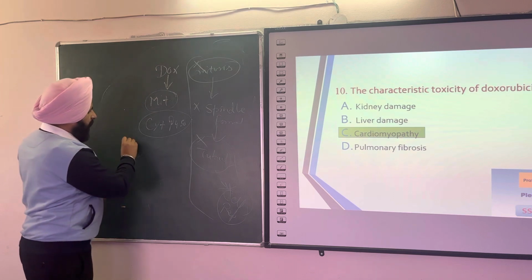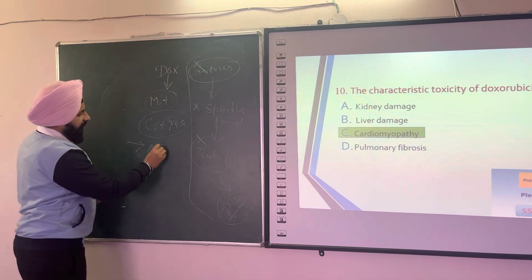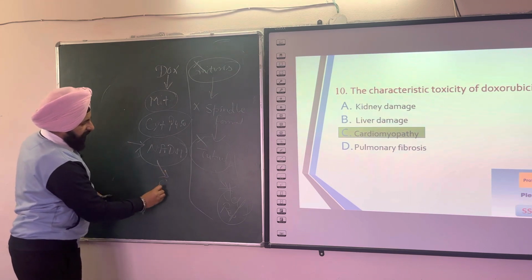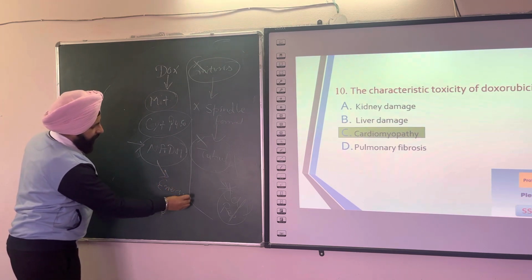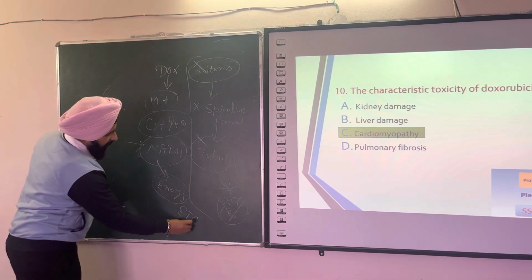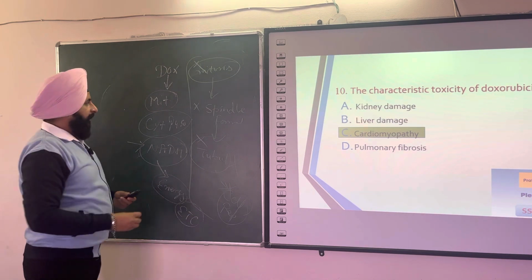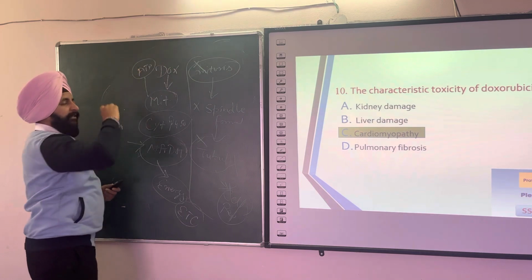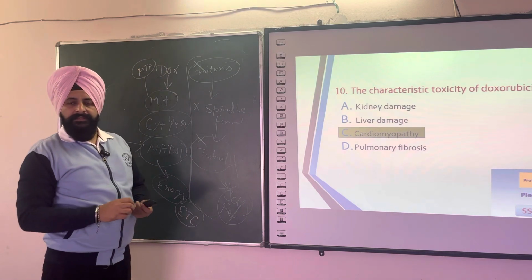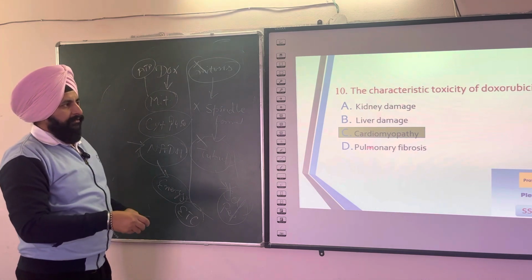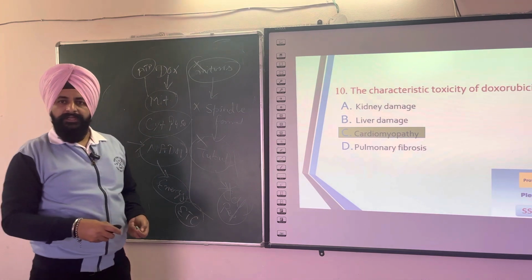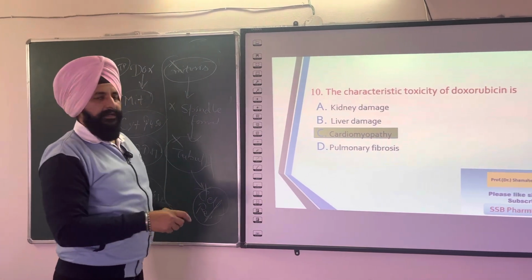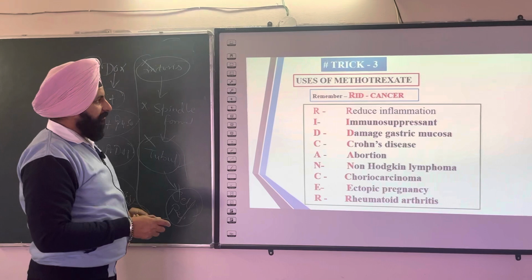The second mechanism, it inhibits the NADH molecule. So this is the energy chain in the ETC, electron transport chain, and inhibits ATP formation. So by inhibiting ATP formation, doxorubicin causes damage to the myocardial layer of the heart and causes cardiomyopathy. So this is the right answer.